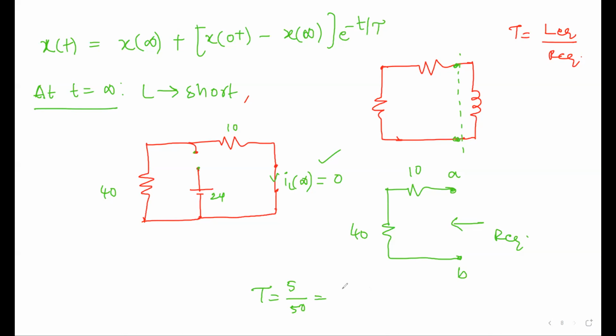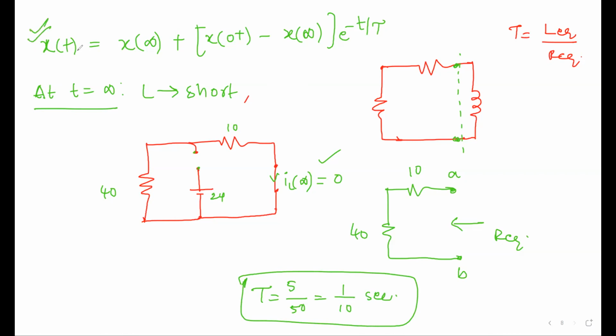It is 1 by L equivalent. L is 5 Henry, not millihenry, and R is 50 ohms. So directly we can write it as 1 by 10 seconds. So you got the time constant. Now directly substitute the values you got in this equation.